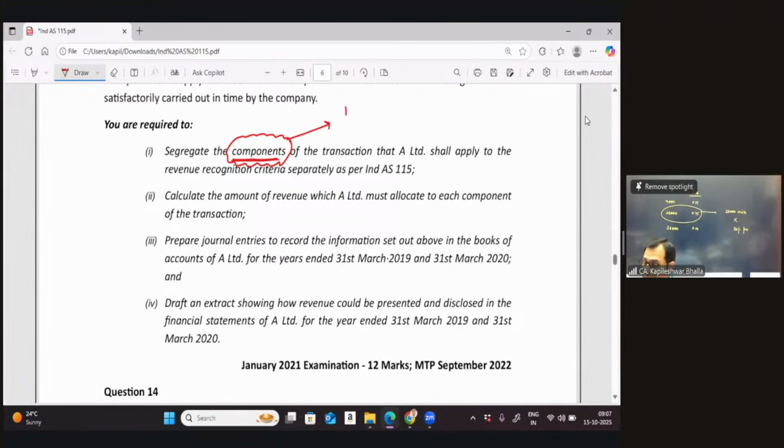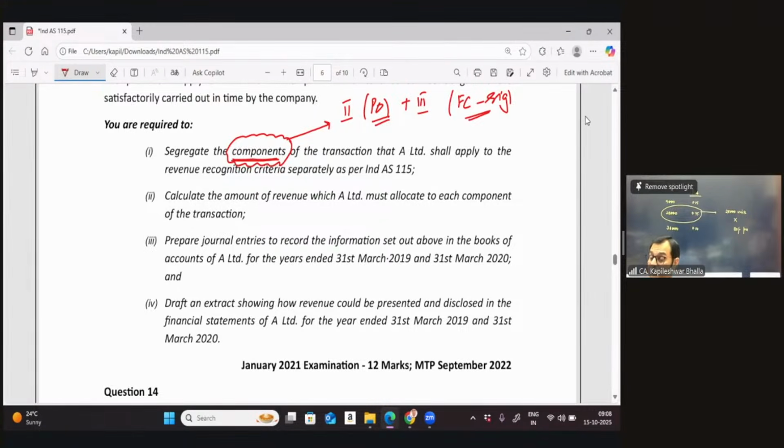So let me put it like this. What you do in step number 2 of the standard is to get the performance obligation, that is also a component of the transaction. And what you do in step number 3 is to identify the financing component when it is significant in nature. So one needs to be very careful. When we read the inputs, it says you need to segregate the components of the transaction. So components can be interpreted as not only the performance obligations in step 2, but also the financing component in step 3.